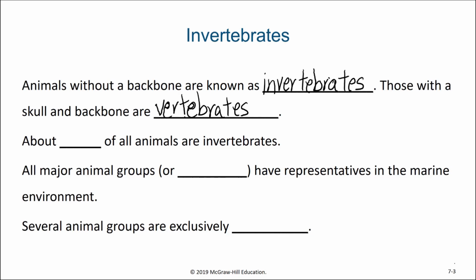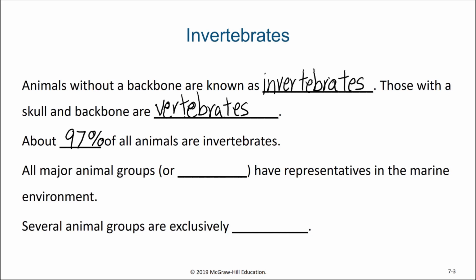Turns out about 97% of all identified animal species fall into this category of invertebrates. They are by far the most abundant and diverse categories of animals.